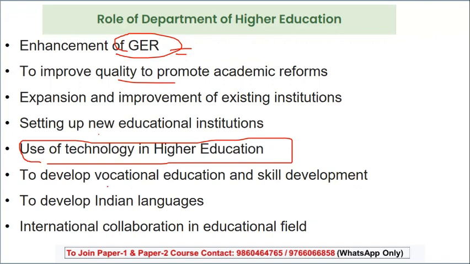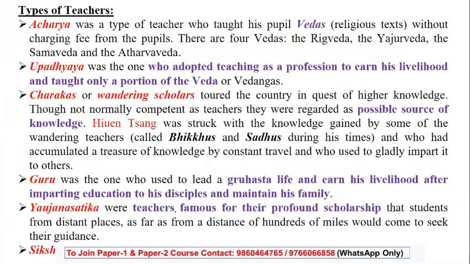Then we talk about developing vocational education and skill development. This point focuses on the fact that it is not only about academics, but employment also plays an important role. Then there is developing Indian languages and international collaboration in the educational field. So it is not only about westernization; Indian languages are also given due respect. That's how higher education plays its role.